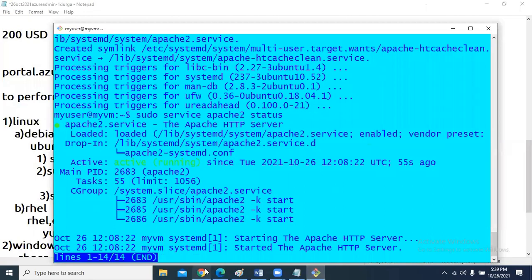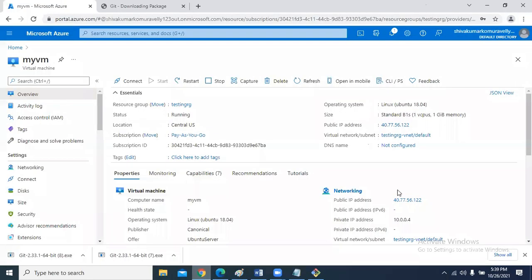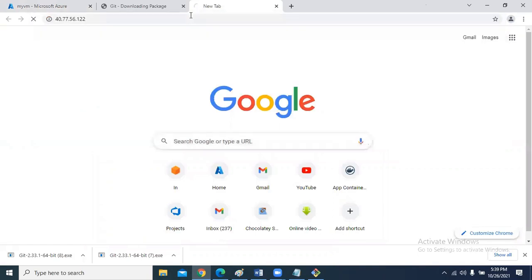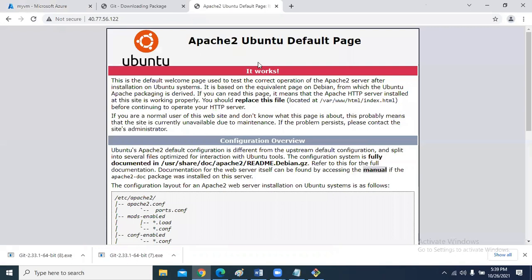We have to test it from the browser also. To test it from the browser, take the public IP address of the virtual machine and paste it here. It is running, right? The Apache 2 Ubuntu default page is showing because we have opened port 80. Unless you open port 80, we are not able to see this page, even though Apache 2 is running.